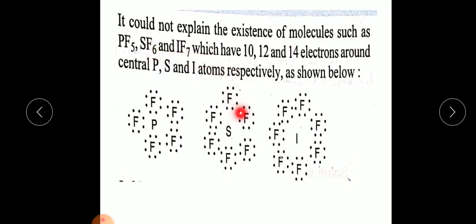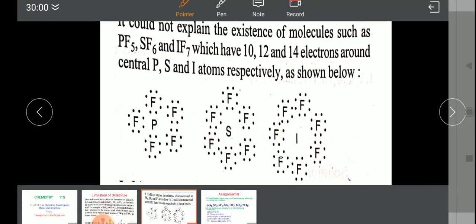Similarly with SF6, sulfur hexafluoride, it has 6 electrons in the outermost shell, so it will share its electrons with the 6 fluorine atoms and the number reaches 12. Similarly with IF7, where the central atom will have 14 electrons. So these are the limitations of the octet rule, because the central atom does not have only 8 electrons.